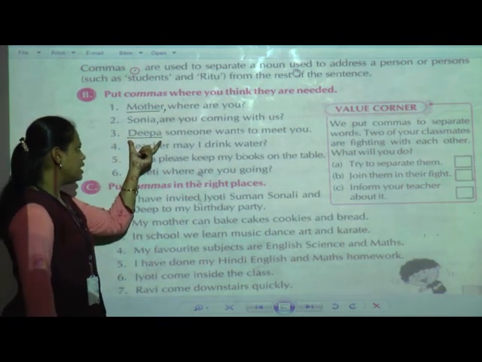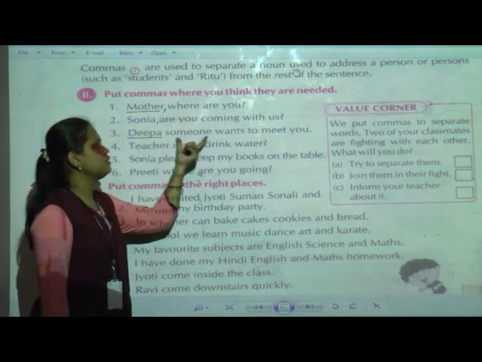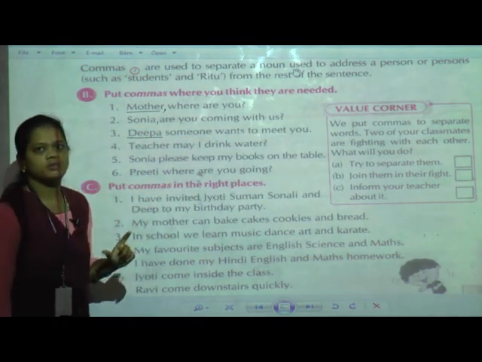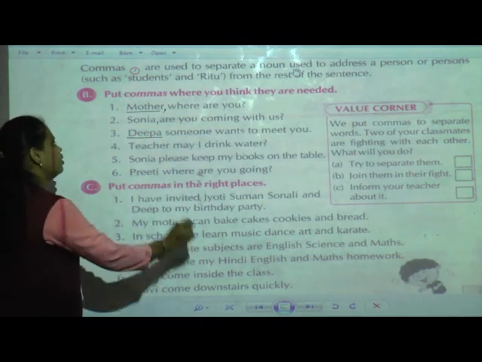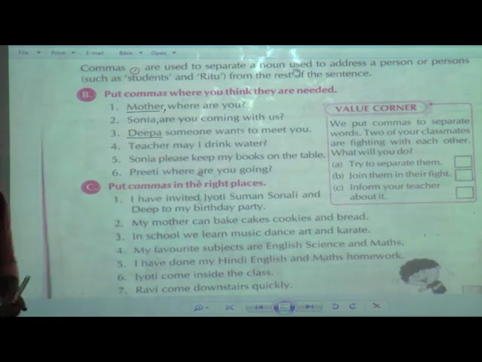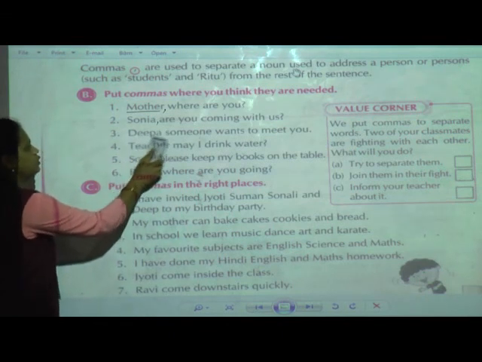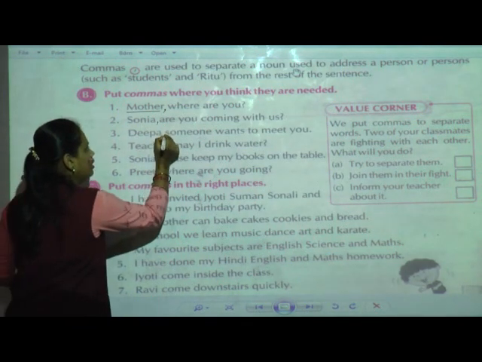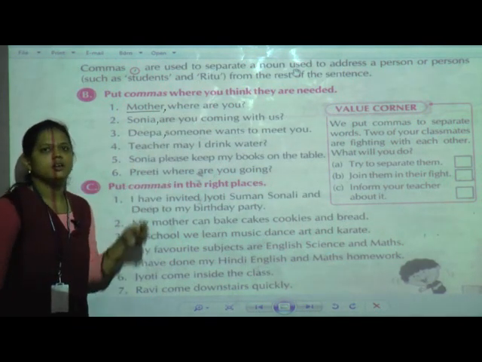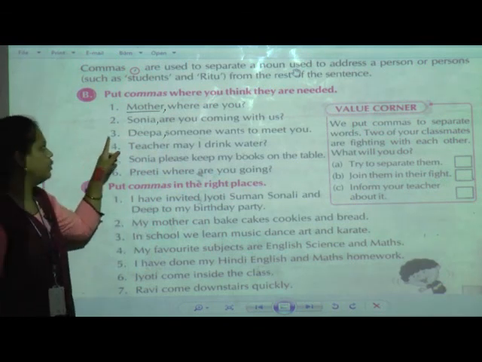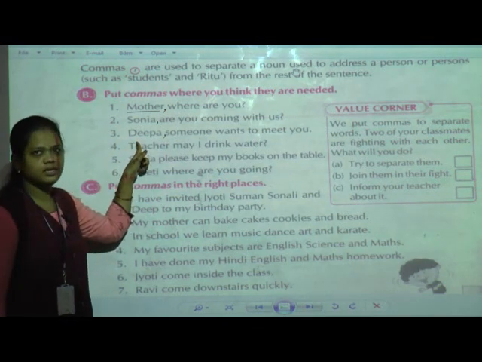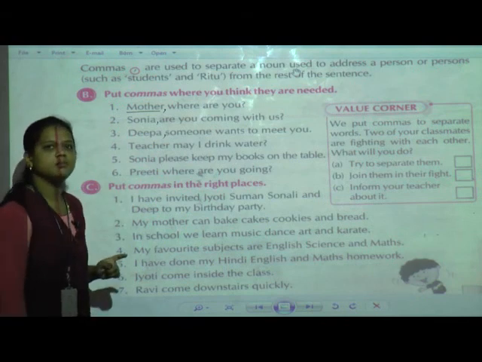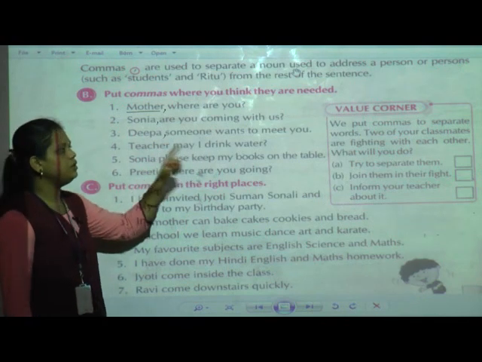Now this noun we have to separate from the rest of the sentence. So what do we have to use? We have to use a comma, after Deepa. The pronunciation of this sentence is like this: Deepa, someone wants to meet you.